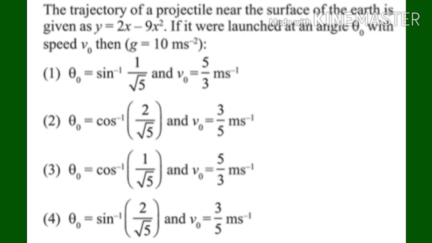Second one, theta naught equal to cos inverse of 2 by root 5 and v naught equal to 3 by 5 meter per second. Third, theta naught equal to cos inverse of 1 by root 5 and v naught equal to 5 by 3 meter per second. Fourth one, theta naught equal to sine inverse of 2 by root 5 and v naught equal to 3 by 5 meter per second.